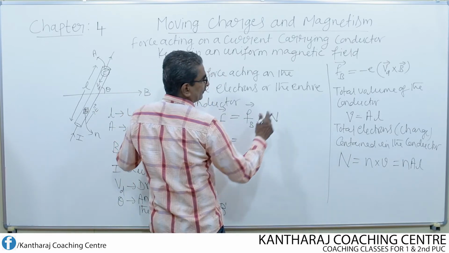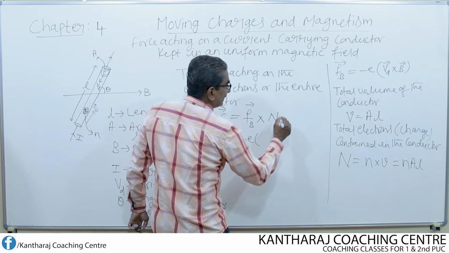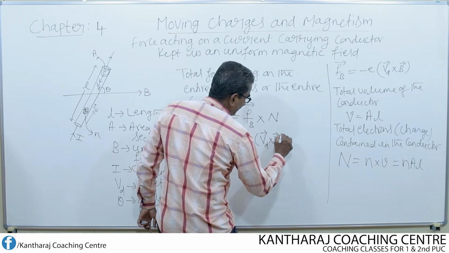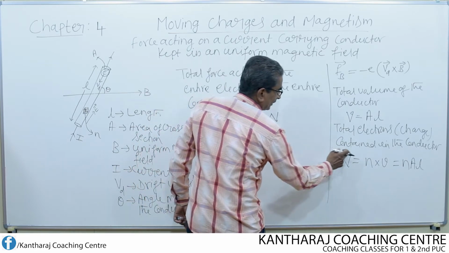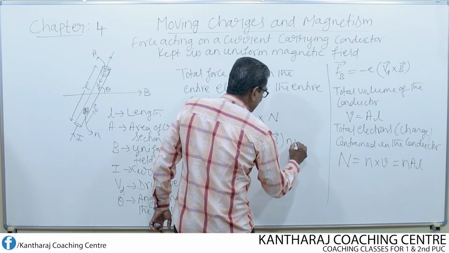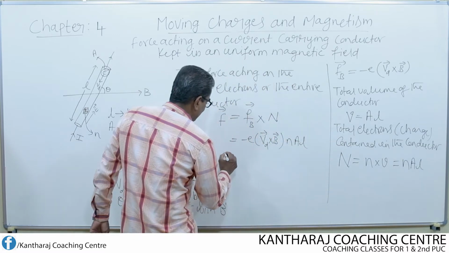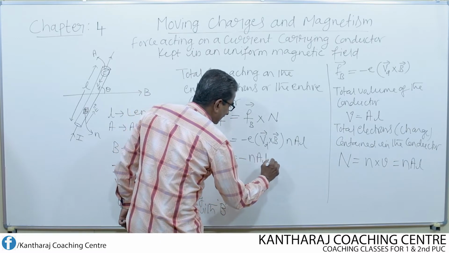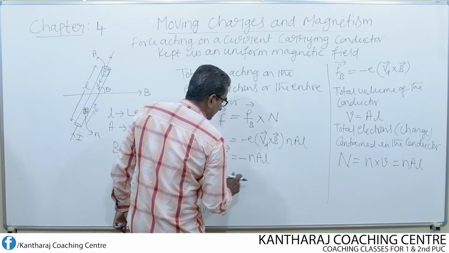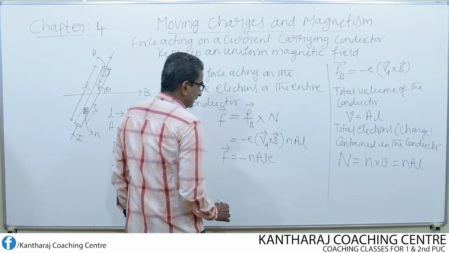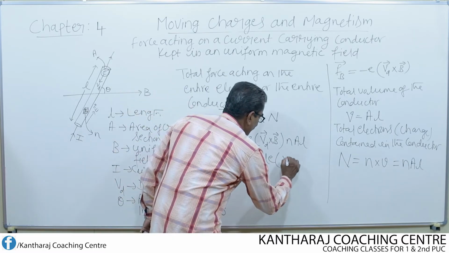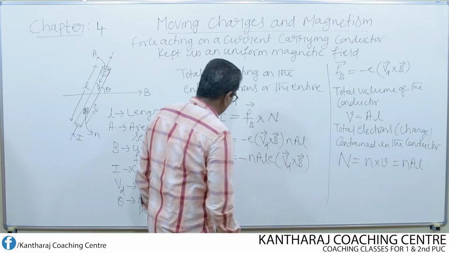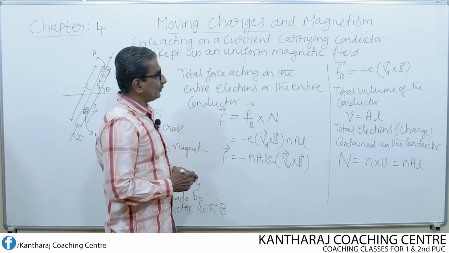Substitute for this, what is Fb? Minus e into Vd cross B. Okay. Then what is N? For N I can substitute nAL. So let us rewrite this: minus nALe into Vd cross B. So this is the total force.